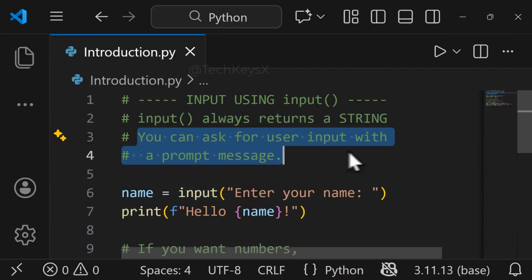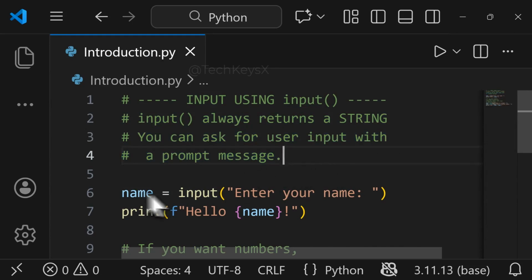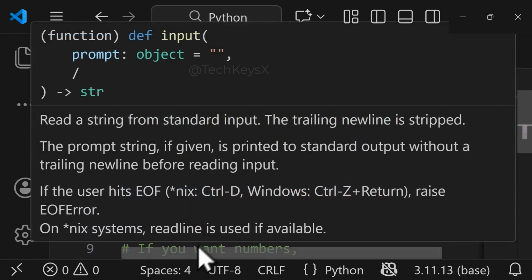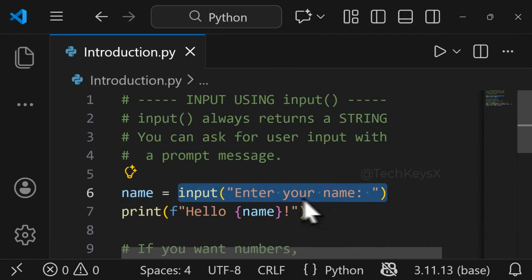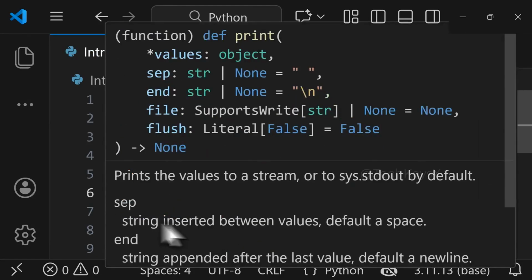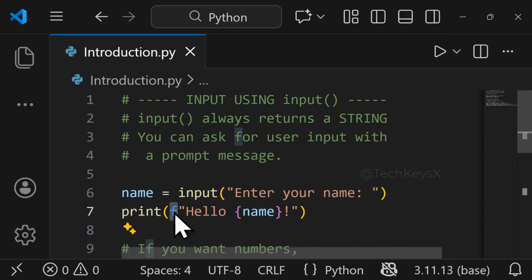You can ask for user input with a prompt message. For example, let's ask the user the name. So I have written name, so declared a variable name, and then used the input function with a message, enter your name, and then print name with the string hello. I have used an f-string here. You can learn about this in my previous video. And then my string, and then I can get the variable by writing it in curly brackets. Then it will print hello and then the name the user will input.